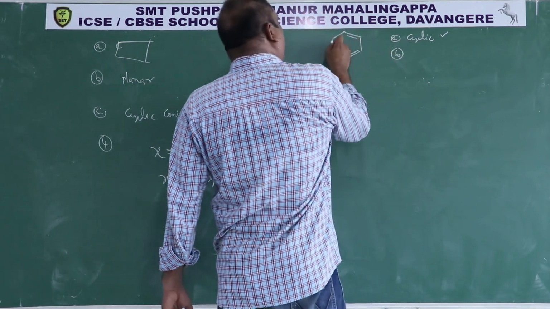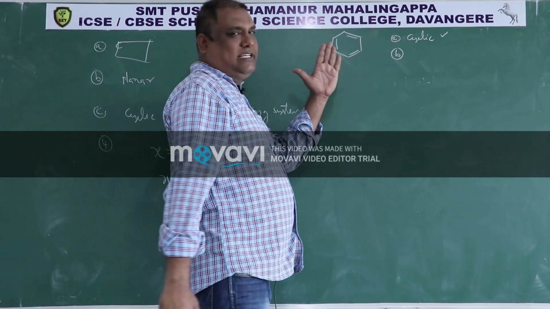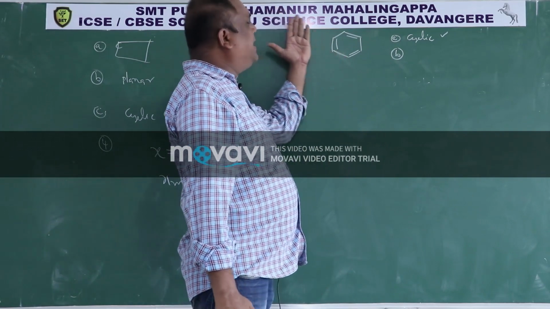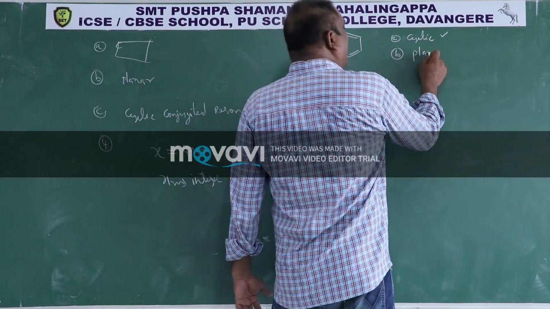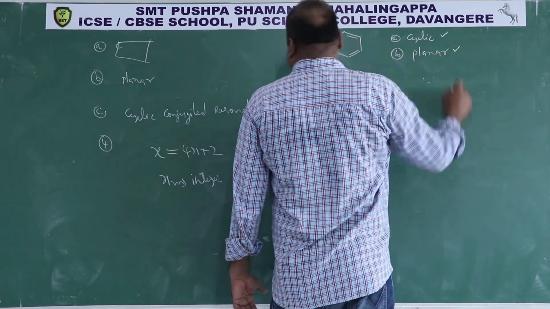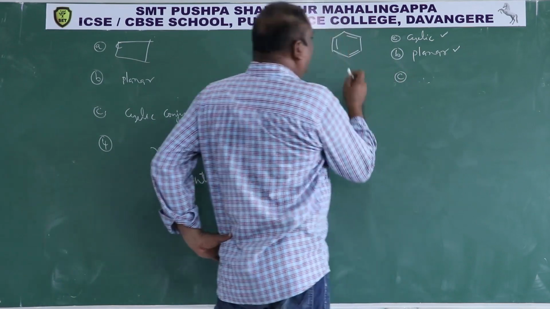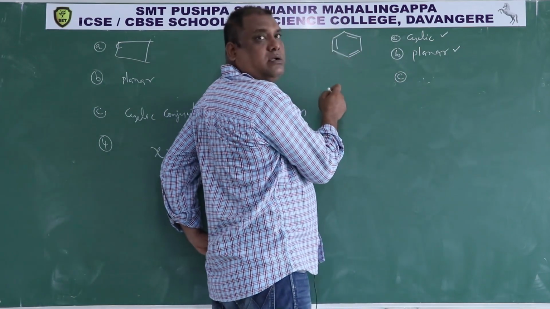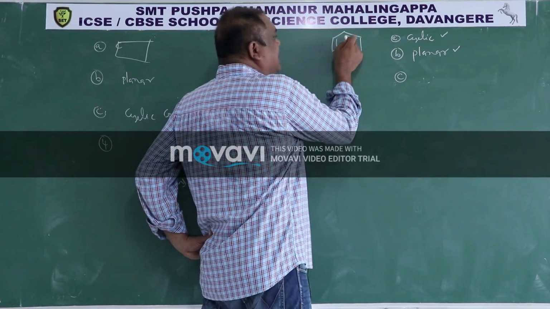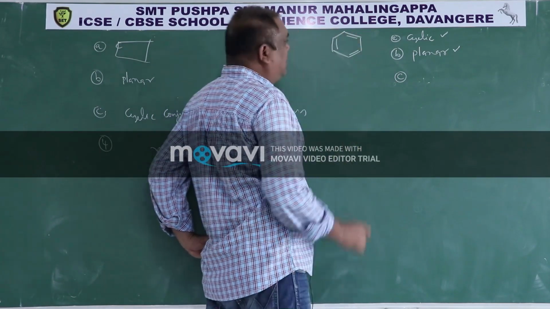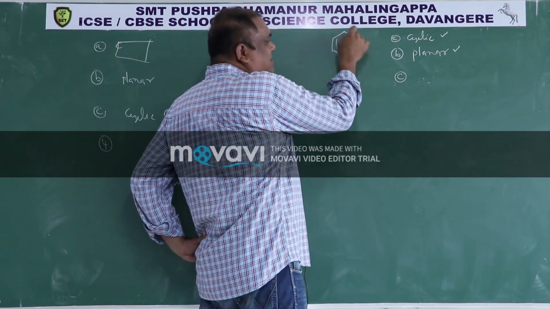Here all the carbon atoms and hydrogen atoms, C6H6, are in the same plane. So the compound is planar. Second condition is satisfied. Third condition, this pi bond is in conjugation with this pi bond, that is in conjugation with this pi bond, that is in conjugation with this pi bond. It means it has a cyclic conjugated system.